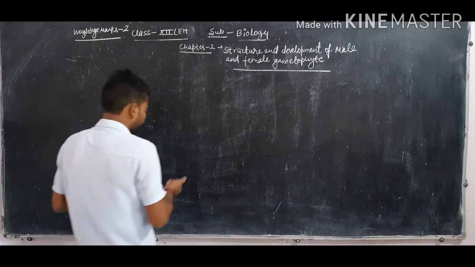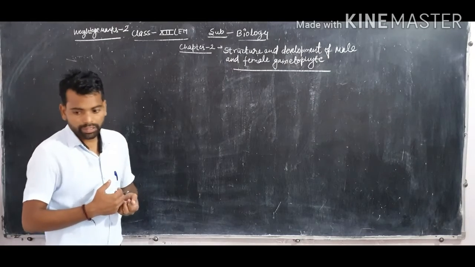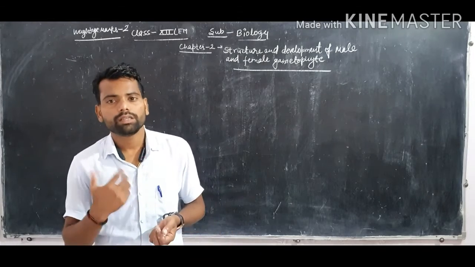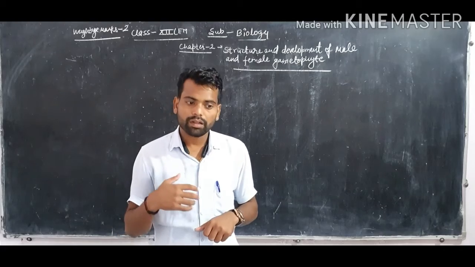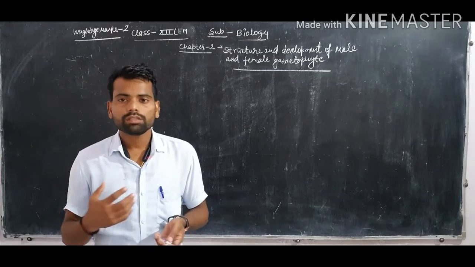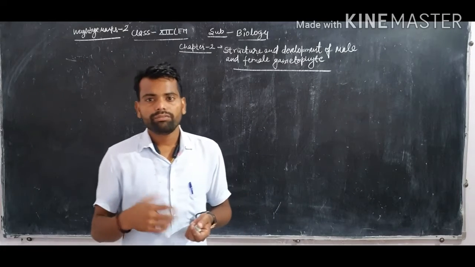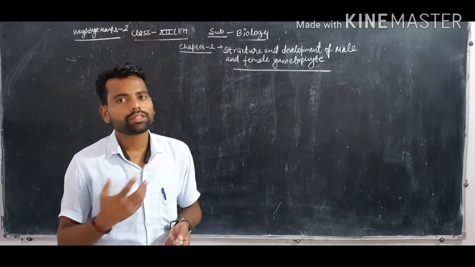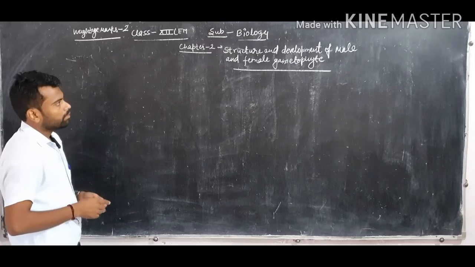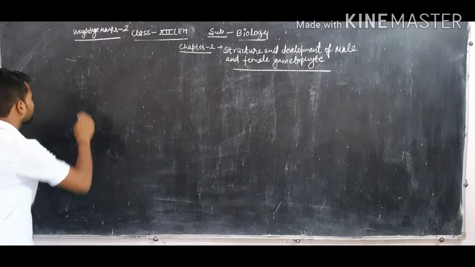Now, dear students, in this chapter we will discuss the reproductive structures of an angiospermic plant, that is, a flower. Afterwards we will discuss the special structures found inside the TS of anther and gynoecium, and we will discuss each topic related to this chapter. Clear? So today I am discussing the structure and development of male and female gametophyte, and this chapter will start from there.